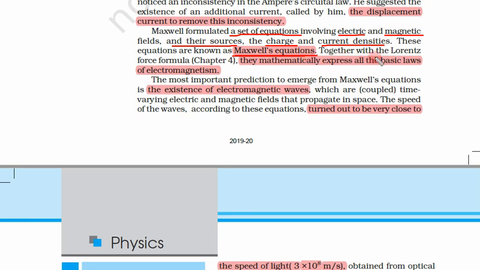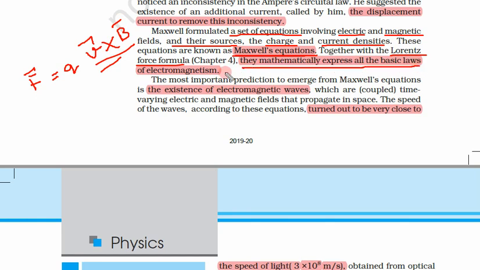So these four equations are called Maxwell equations, that we will see, but they are very important. Together with the Lorentz force formula, so we have already learned what the Lorentz force formula is. Lorentz force is F is equal to q v cross B. This is the Lorentz force formula. Maxwell equations with the Lorentz force formula mathematically express all the basic laws of electromagnetism. So this is fundamental to all the laws related to electricity and magnetism.